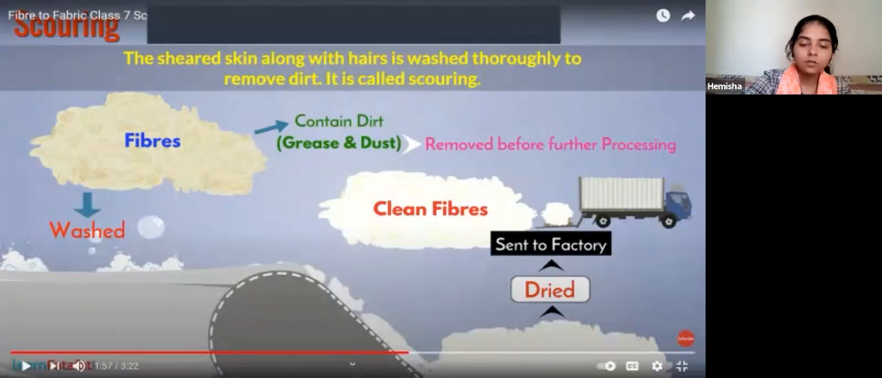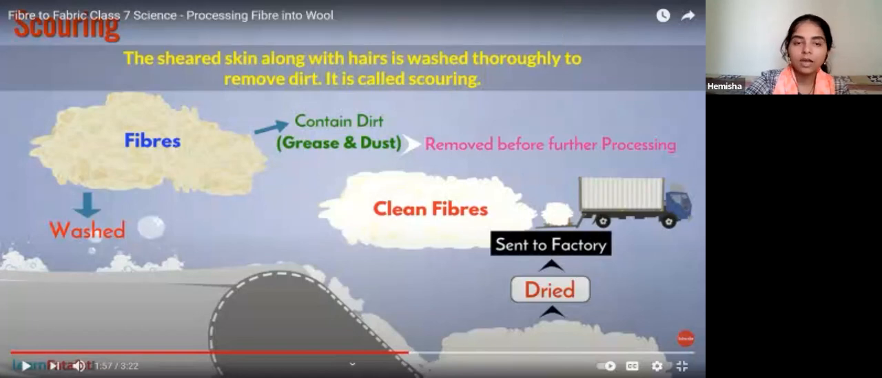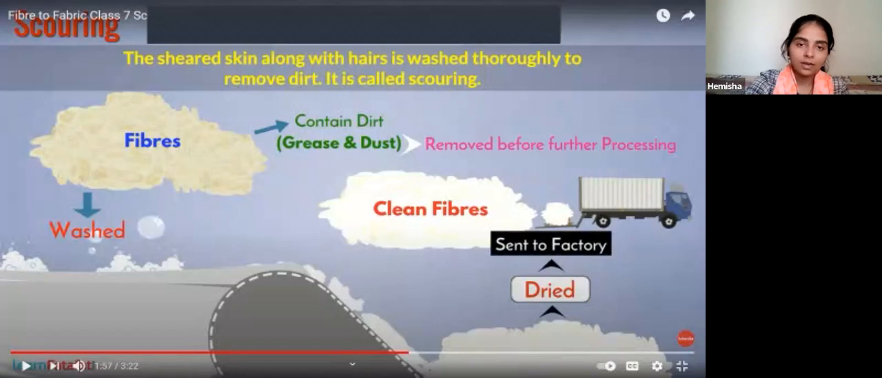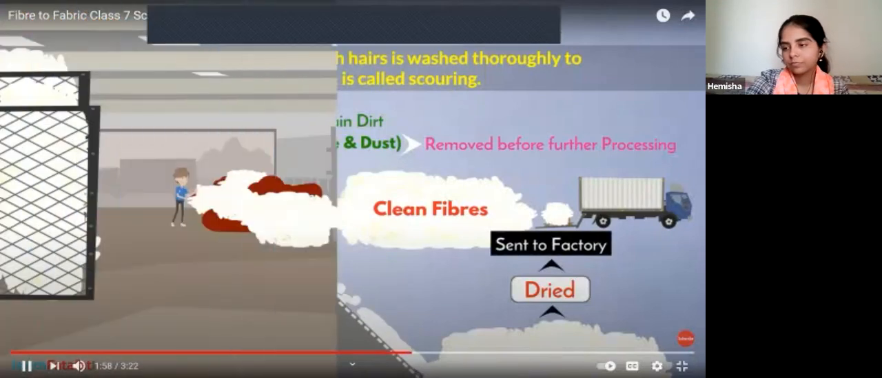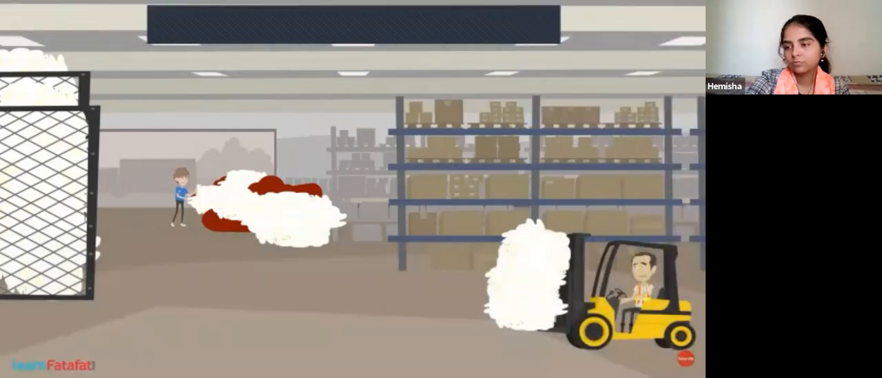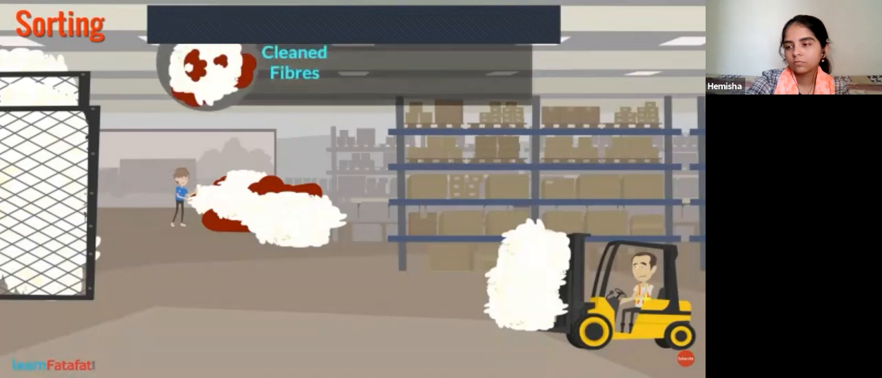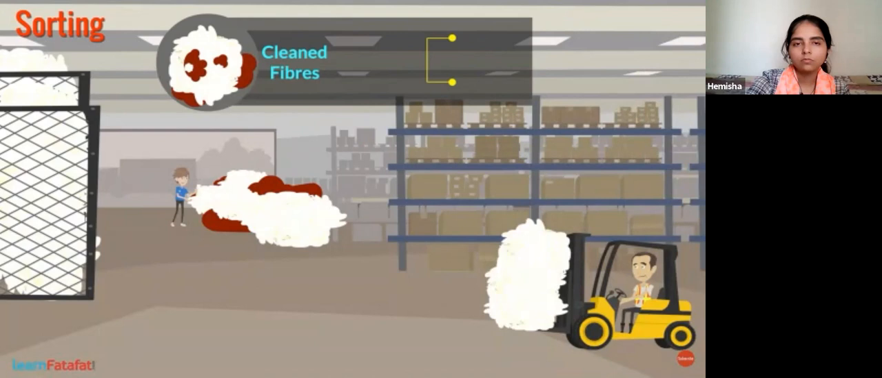Otherwise, what will happen? Fungi can develop there, or if it remains wet, then we cannot process any further step on that particular fiber. After scouring, the next step is sorting. In this step, the clean fibers are taken to the factory where they are separated according to texture, such as length and color.